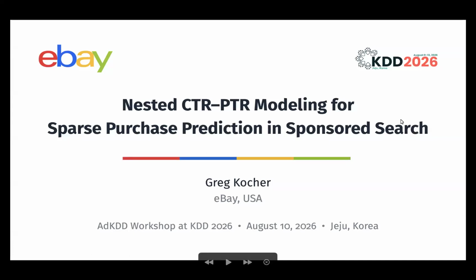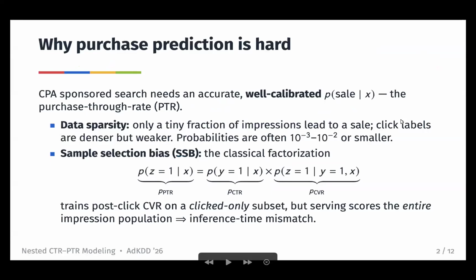Hi, I'm Greg Kocher, presenting the paper Nested CTR-PTR Modeling for Sparse Purchase Prediction and Sponsored Search, which was some work done at eBay. In cost per acquisition sponsored search, we need an accurate and well-calibrated estimate of the probability of sale of each candidate ad impression. But there are a few challenges.